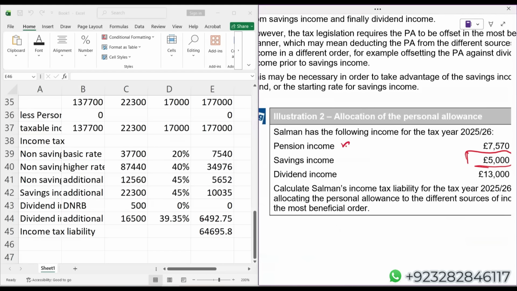So now first we'll be deducting a personal allowance against the pension income, 7,570. The remaining personal allowance I'll be deducting against the dividend income. So whenever you come across a question where the entire saving income falls in the starting rate band, you should change the personal allowance sequence.